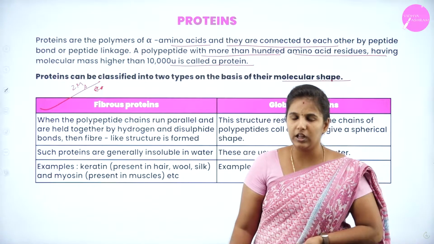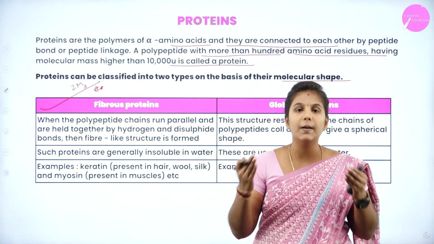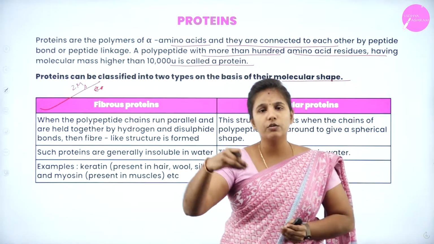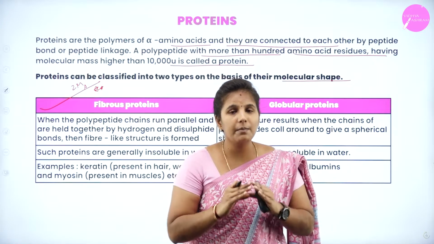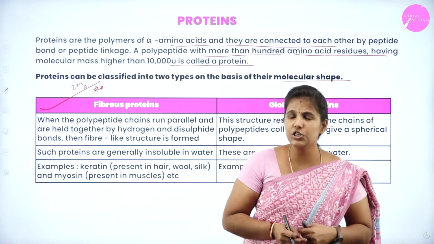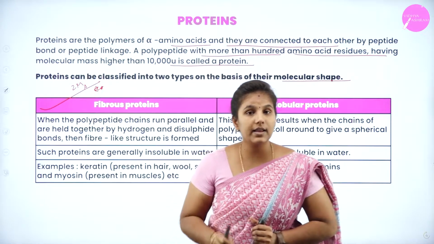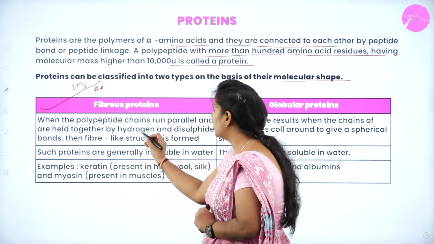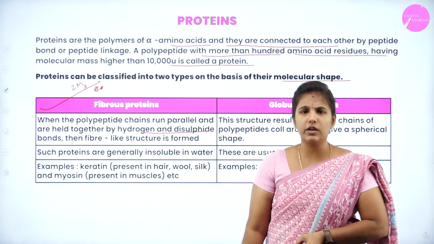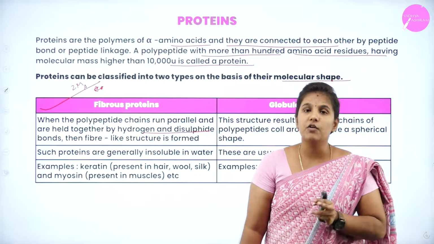What is fibrous protein? We have understood that between the amino acids there will be a peptide bond. In fibrous protein, the protein forms a thread-like structure, and between the amino acids there will be a peptide bond. In addition to this, the structure is also supported by hydrogen and disulfide bonds. And remember, such proteins look like a thread or fibers. Hence, it is named fibrous protein.